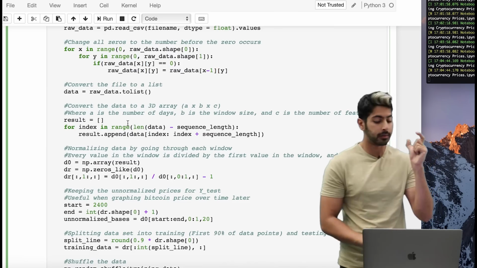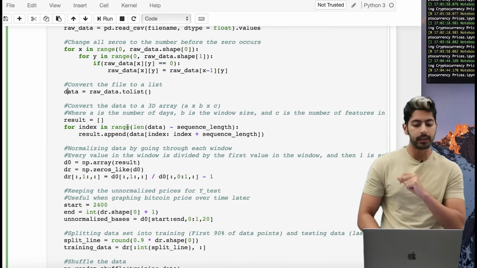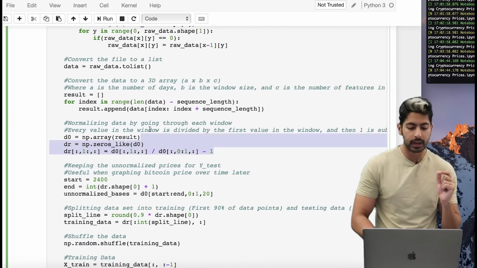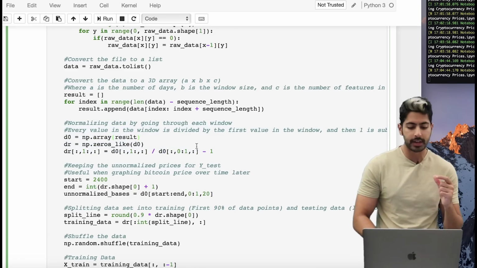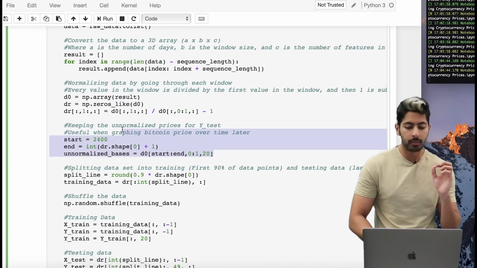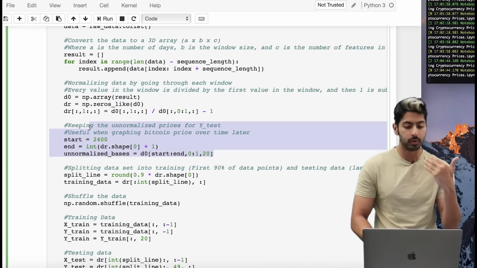Remember I said we're converting it from a 2D array to a 3D array, right? And then we fill that 3D array with the normalized values, right? This is that normalization step. We keep the unnormalized prices as well, so we can compare the two later on.